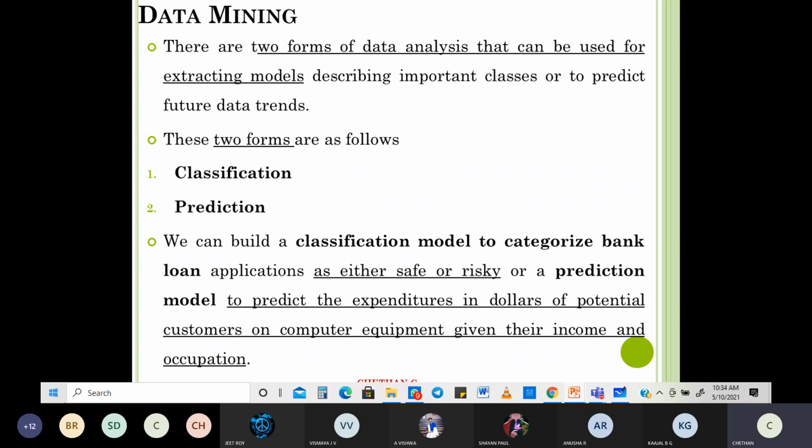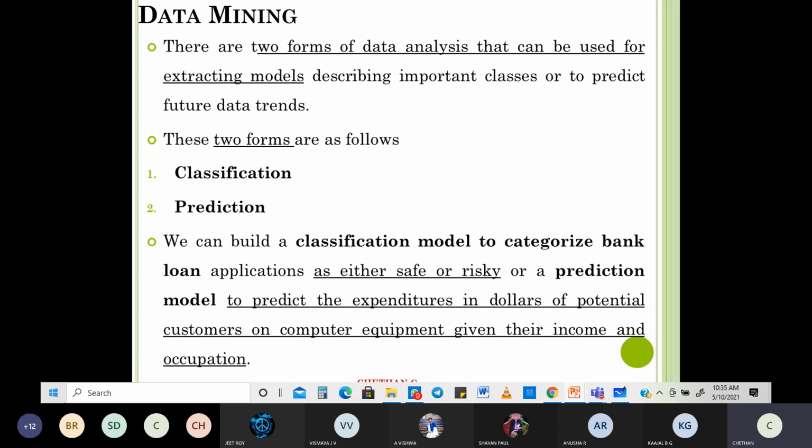Based on this, can I figure out what expenditure he will make on buying computers? A person with a low income, engaged in daily-wage labor activity, maybe in construction, is very unlikely to go and buy a computer.